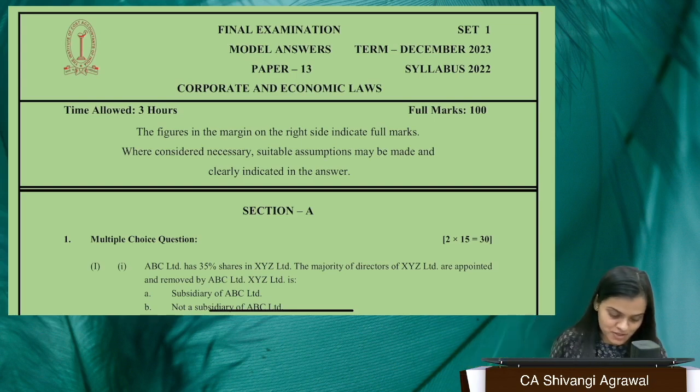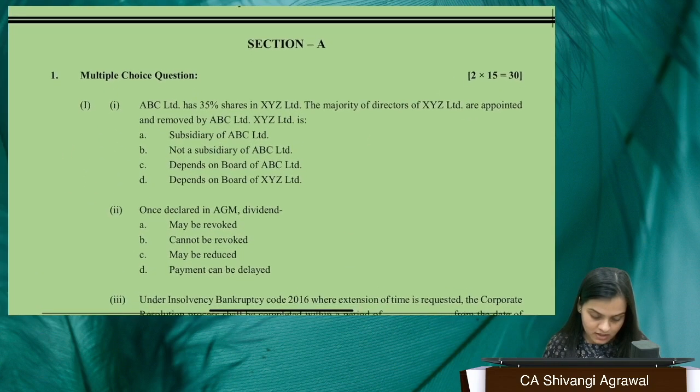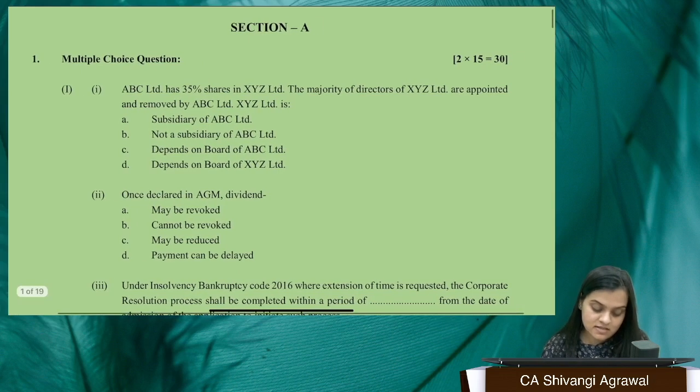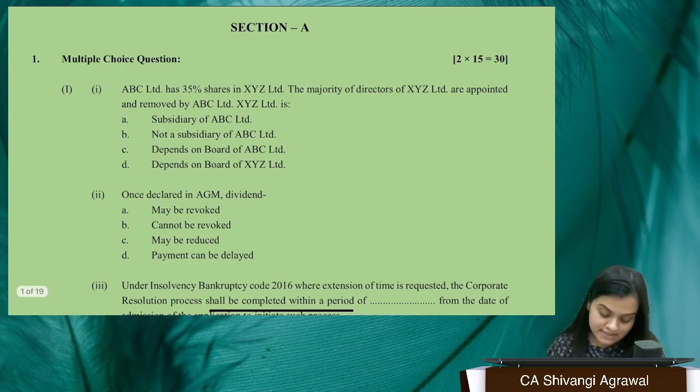The very first question, Section A, MCQ. All the MCQs are of 2 marks each. The very first MCQ: ABC Limited has 35% shares in XYZ Limited. The majority of directors of XYZ Limited are appointed and removed by ABC Limited. That means over the directors, this particular company has full control, right? Is XYZ Limited a subsidiary? Is it not a subsidiary?